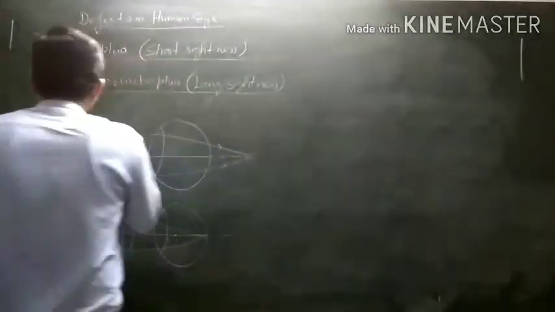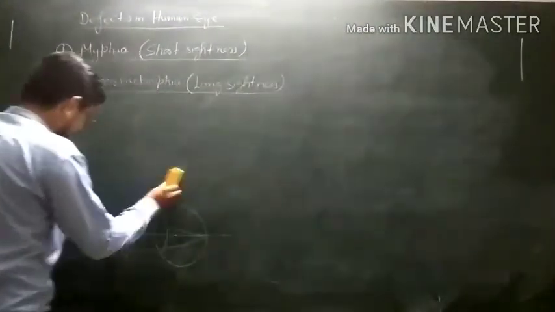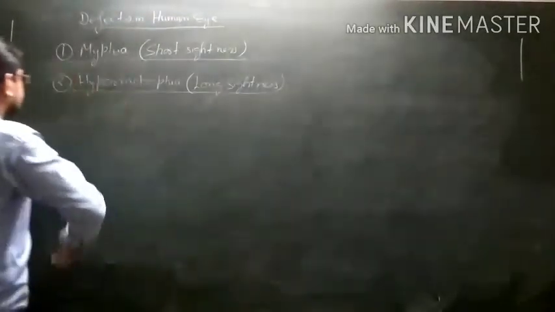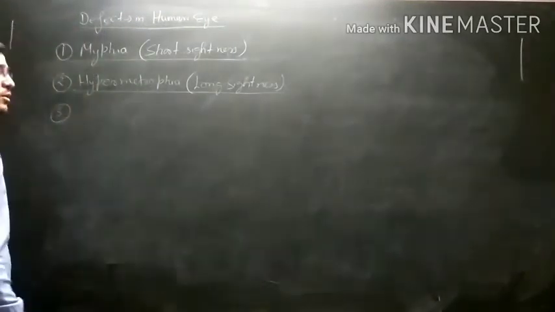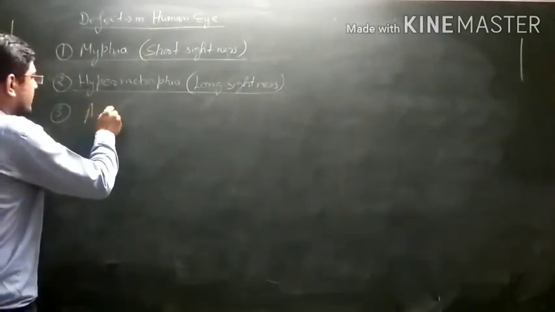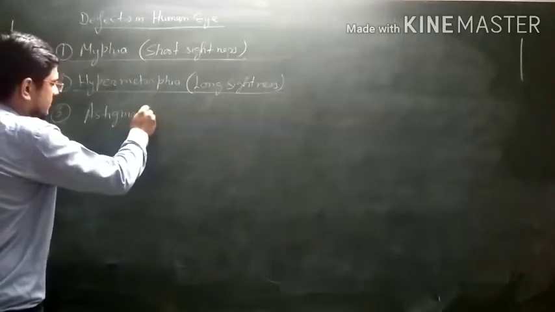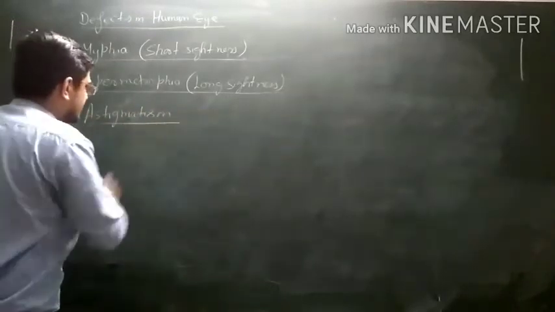Now we will discuss the third human eye defect. The third human eye defect is known as astigmatism. What is astigmatism?